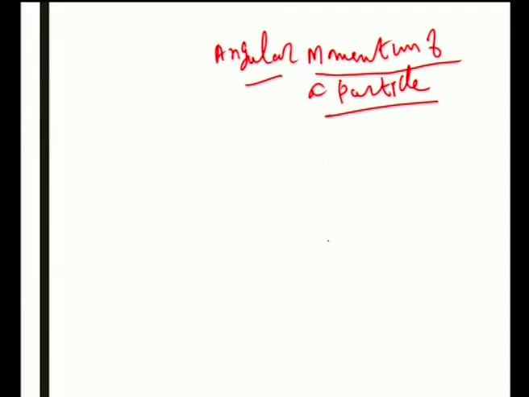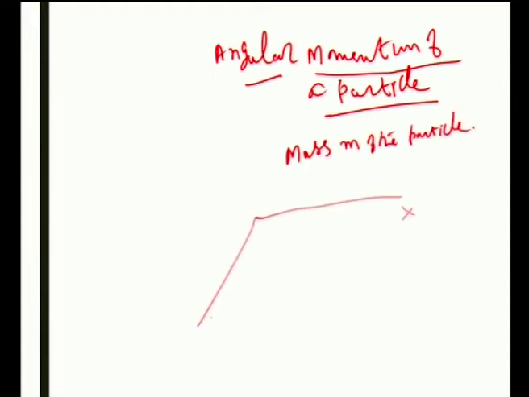Now, I am going to find out the angular momentum of a particle. How to find it? Let me take a particle of mass m. It moves in x, y, and this is the origin O, so this is Ox and Oy. Here the particle of mass m moves with a velocity v, so the momentum p is equal to mv.